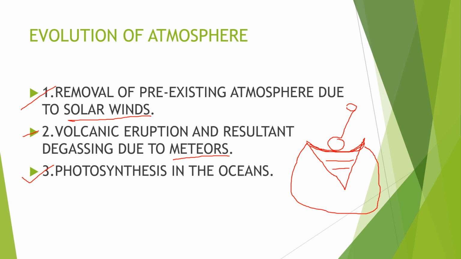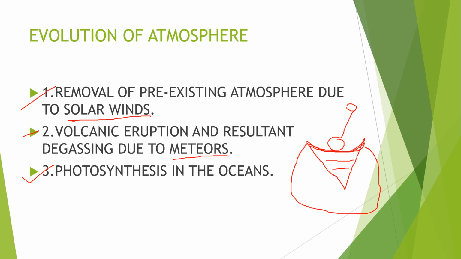After millions of years the entire ocean got flooded with oxygen. Once it was completely flooded with oxygen, this oxygen started to come out and release into the atmosphere. So now the atmosphere of Earth also has some oxygen gas. This is what we have today.